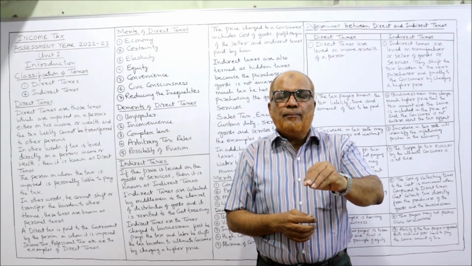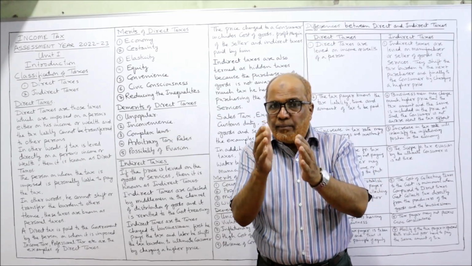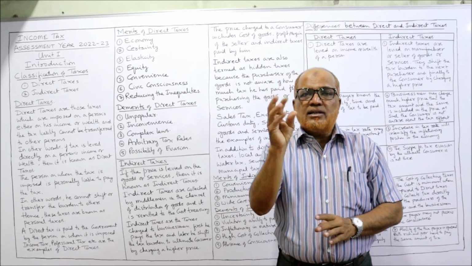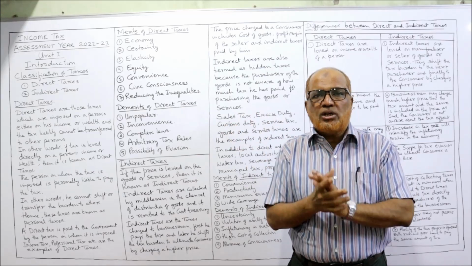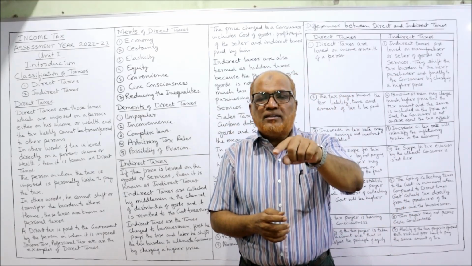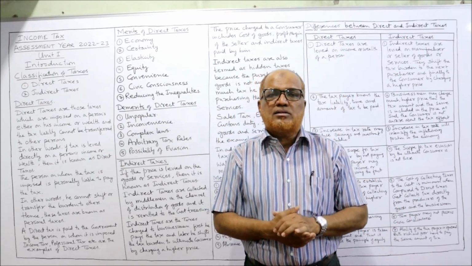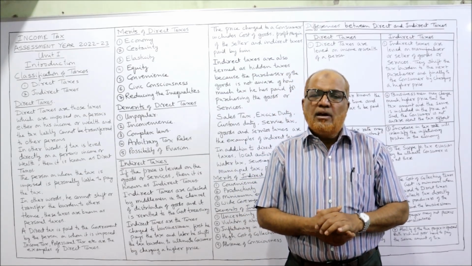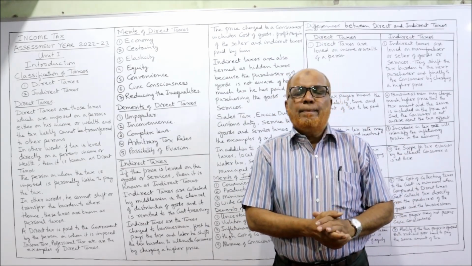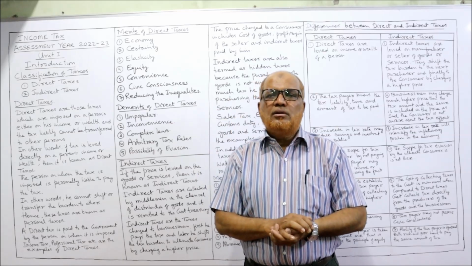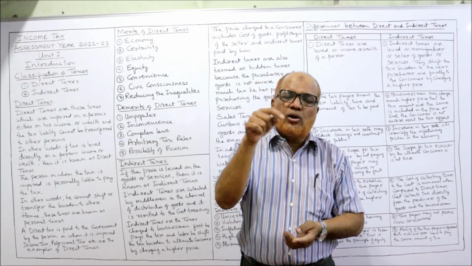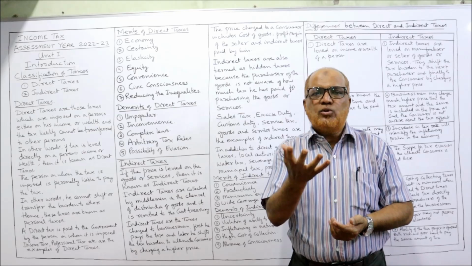So ultimately the tax will be paid by the businessman. He is collecting 5,000 rupees tax on each air conditioner. Now this 5,000 rupees will be paid to the government in the form of taxes. When the goods are sold, it will be sold at 42,000, including the sales tax, including his profit.